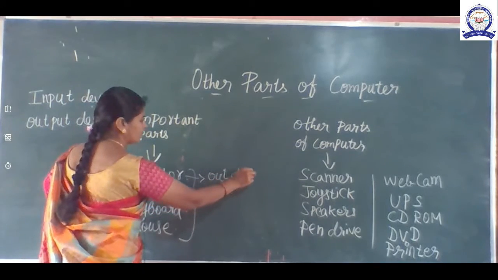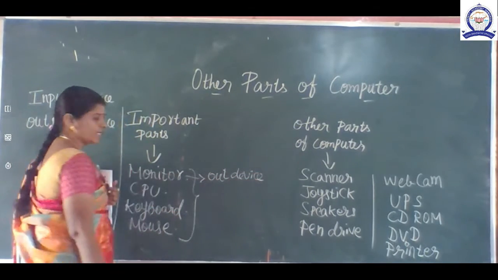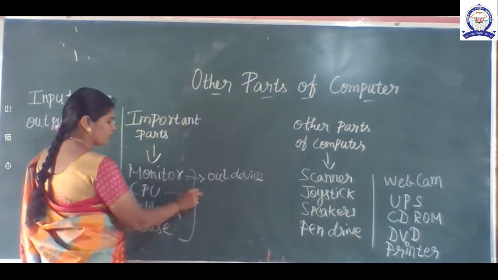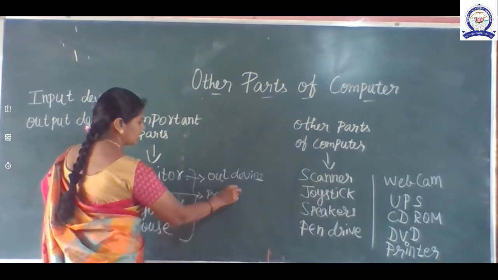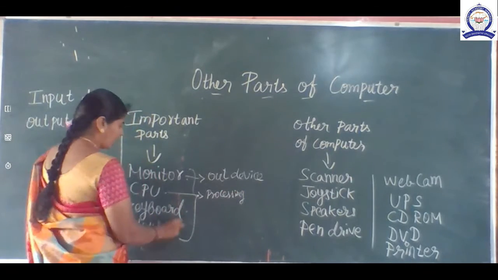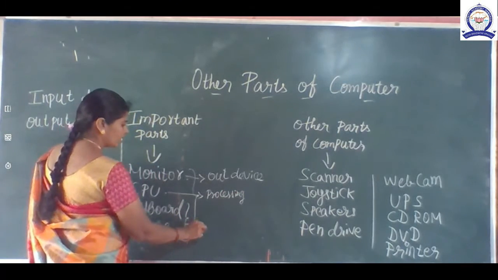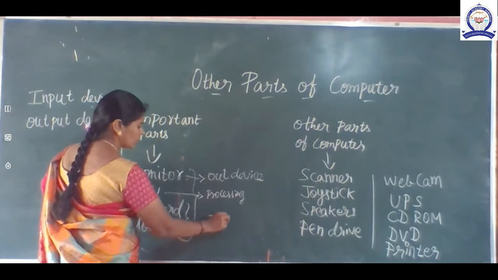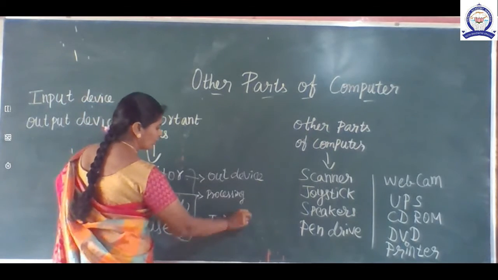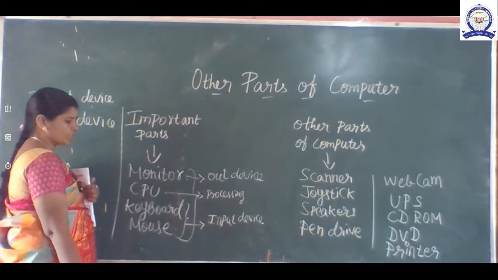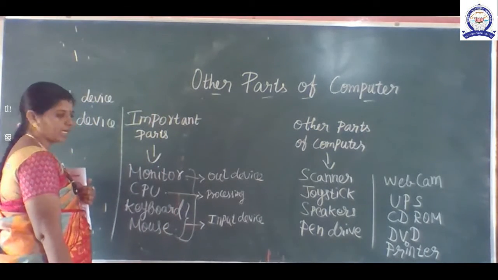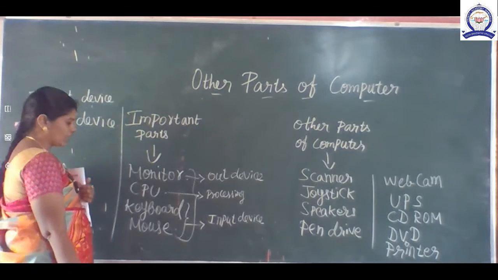I will explain. First listen. Monitor is an output device. CPU is the brain of the computer. This is the processing device. Okay children. And keyboard and mouse are the input device. With the help of keyboard and mouse we can send the data to the CPU. The same data we can see on the monitor with the help of CPU, right children?